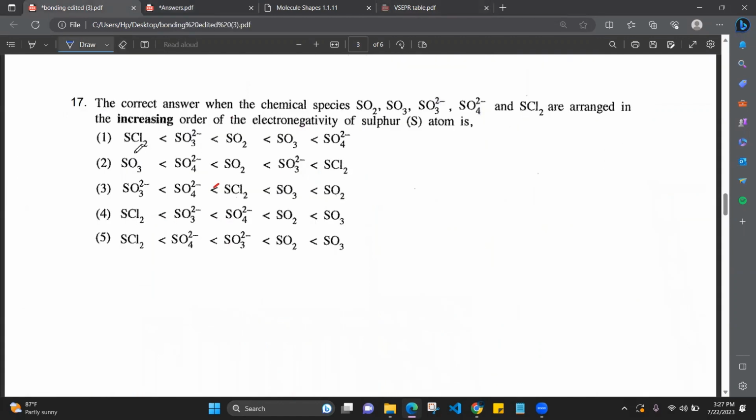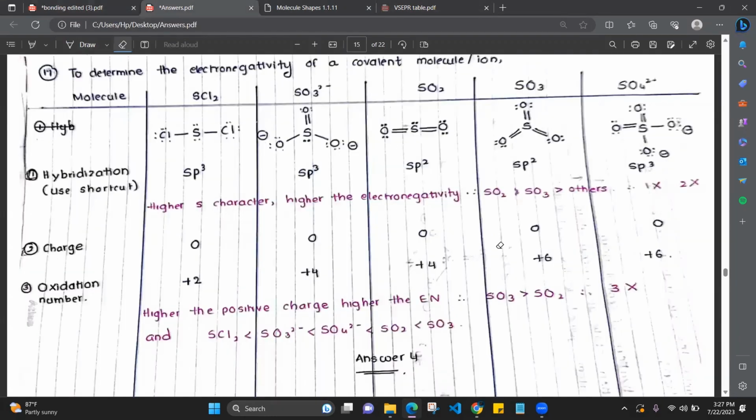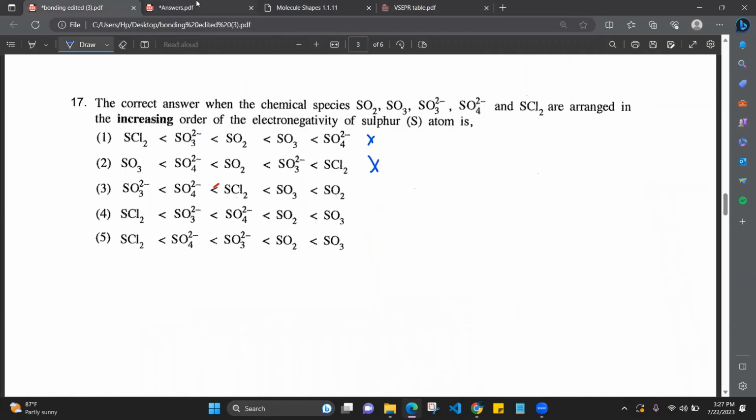Therefore, the first one will be wrong. The second one will also be wrong. Here you can use the method of elimination. In these comparison questions, mainly you can use the method of elimination.